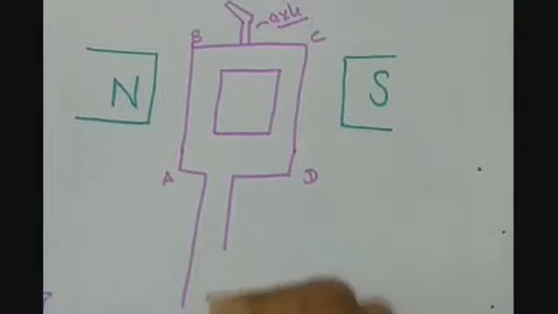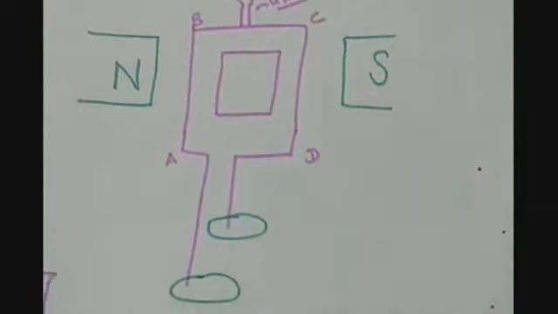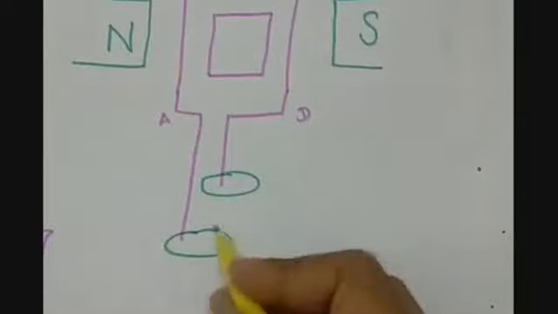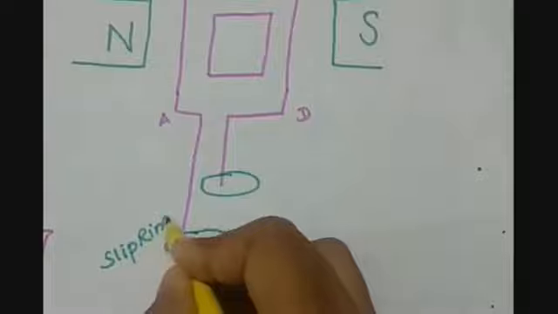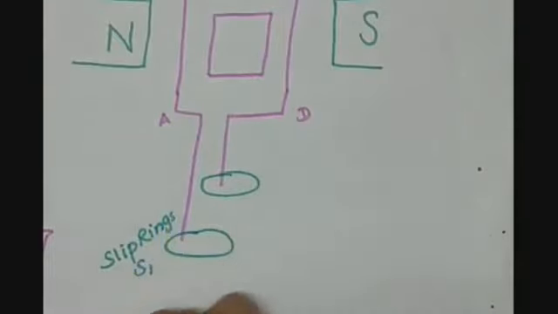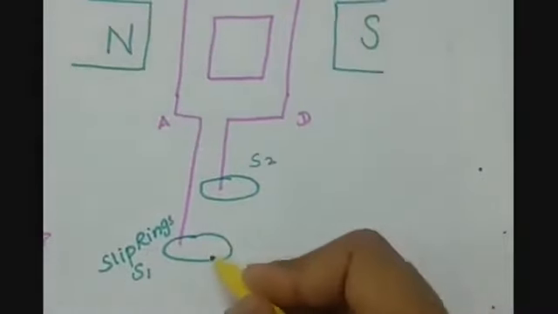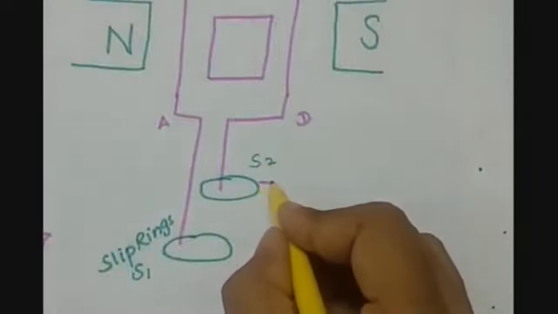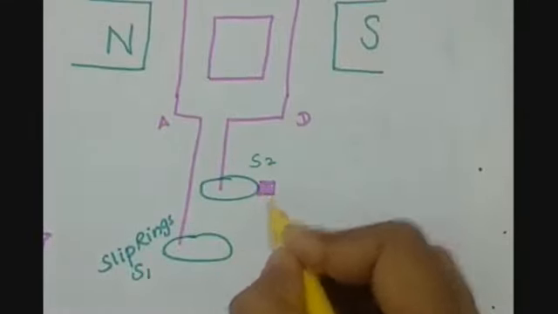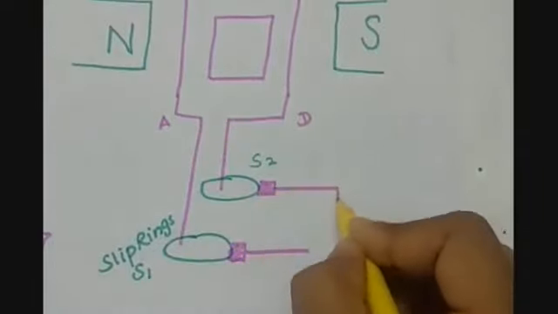Here, we will have two coaxial slip rings. So we have named them S1 and S2. And along with the S1 and S2, there will be the carbon brushes.